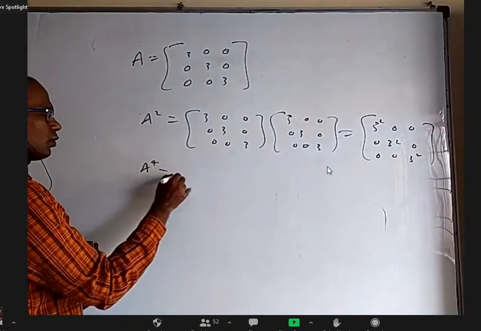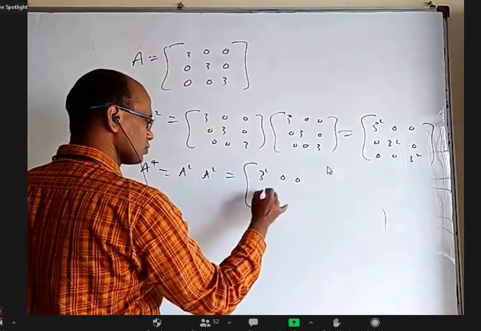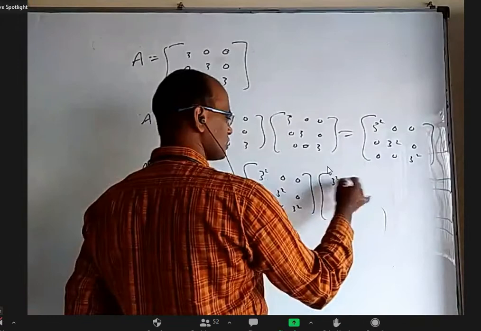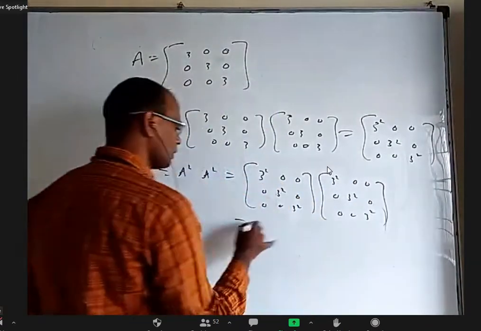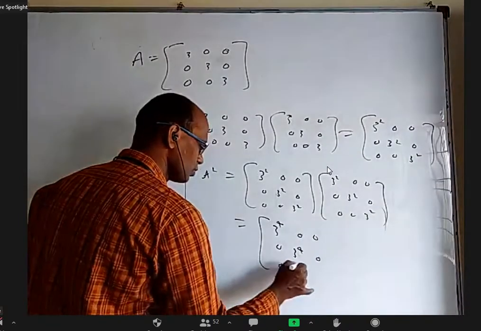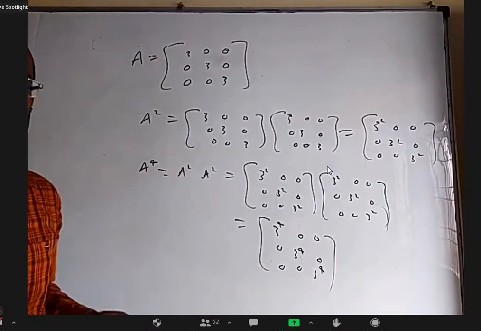Now A power 4 is A square into A square. Directly 3 square 0 0, 0 3 square 0, 0 0 3 square into 3 square 0 0, 0 3 square 0, 0 0 3 square, and it is 3 power 4 0 0, 0 3 power 4 0, 0 0 3 power 4. If somebody doesn't want to do this, they want to state a formula, and you can do it also.